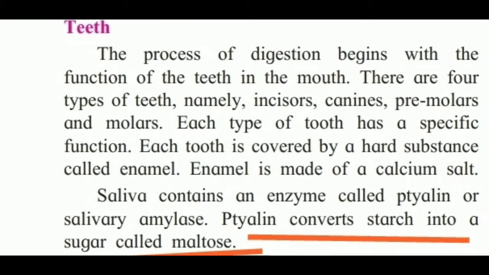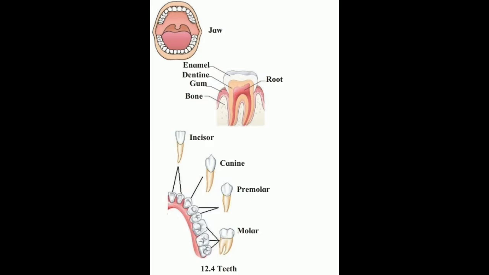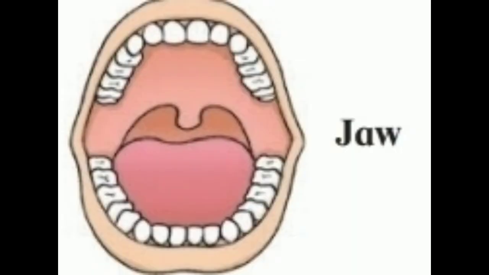So there are 4 types of teeth in the mouth. Mainly these are incisors, canines, premolars and molars. Now see, this is the jaw. The lower jaw is movable while the upper jaw is fixed. We can see all the sets of teeth and also the tongue inside our mouth. So this is a jaw.